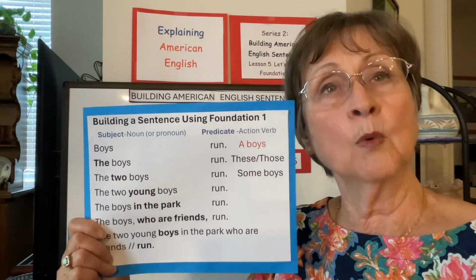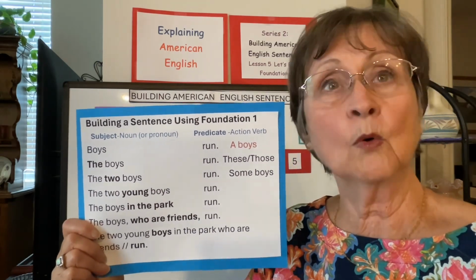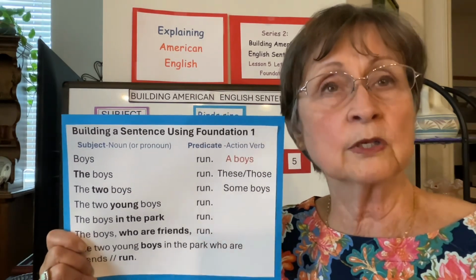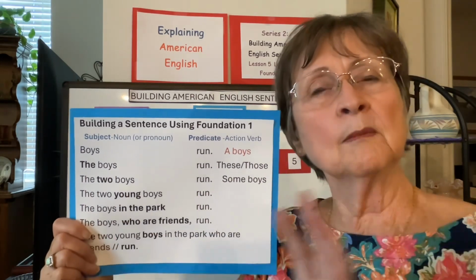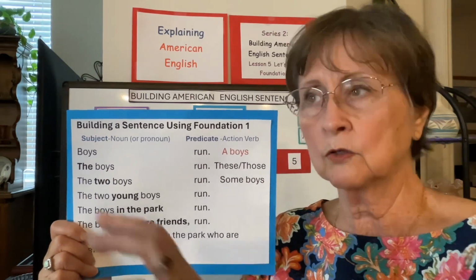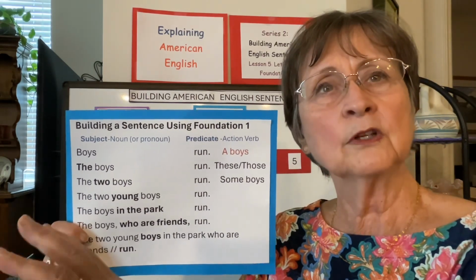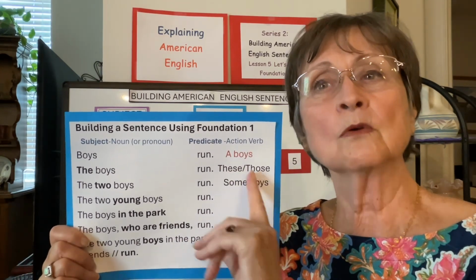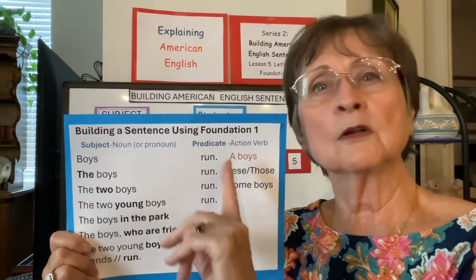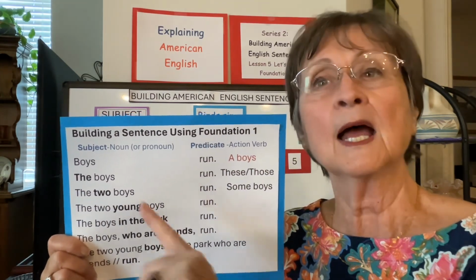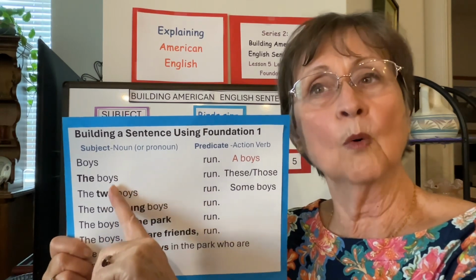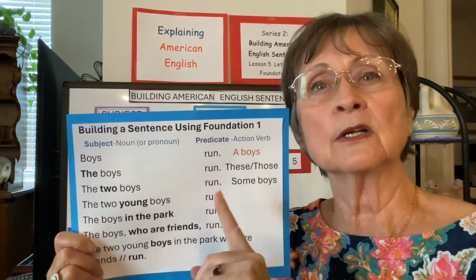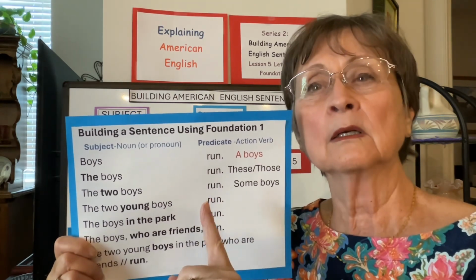What's the difference? Is there a difference in meaning? Yes. If I say boys run, I'm talking about every boy on the planet, the way I've said it. Boys, every boy, all the boys run. If I say the boys, that means I'm talking about a group of boys. There are some boys outside playing on the lawn, in the grass. Those particular boys. These boys or those boys. The boys run. I'm not talking about every boy on the planet. I'm talking about a particular group of boys. I can count them. The 2 boys, or I could say some boys, run.